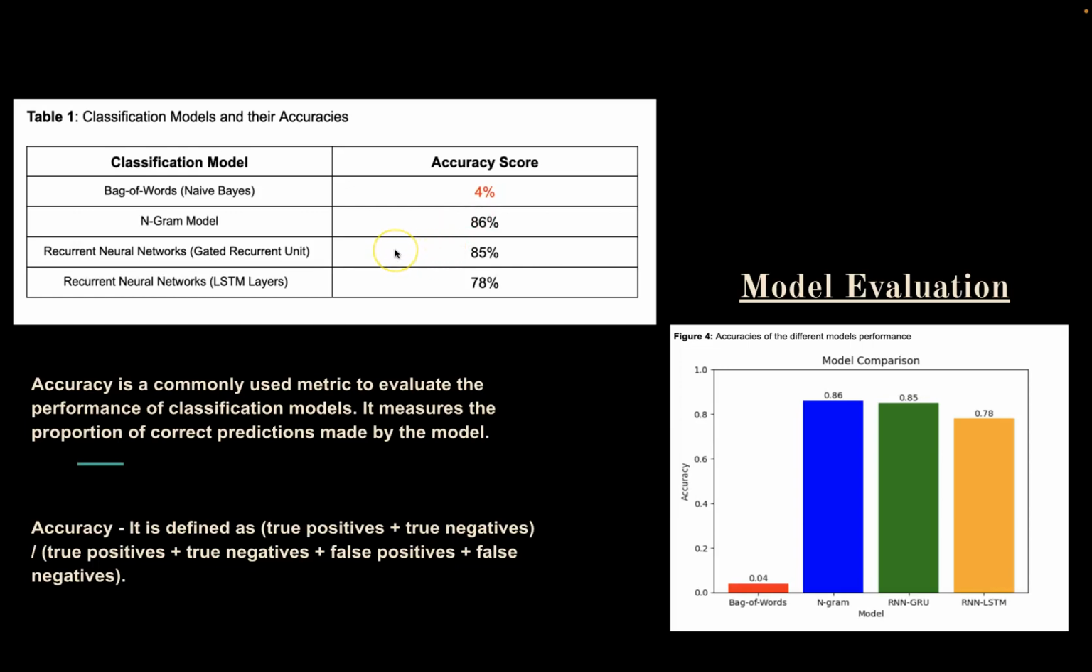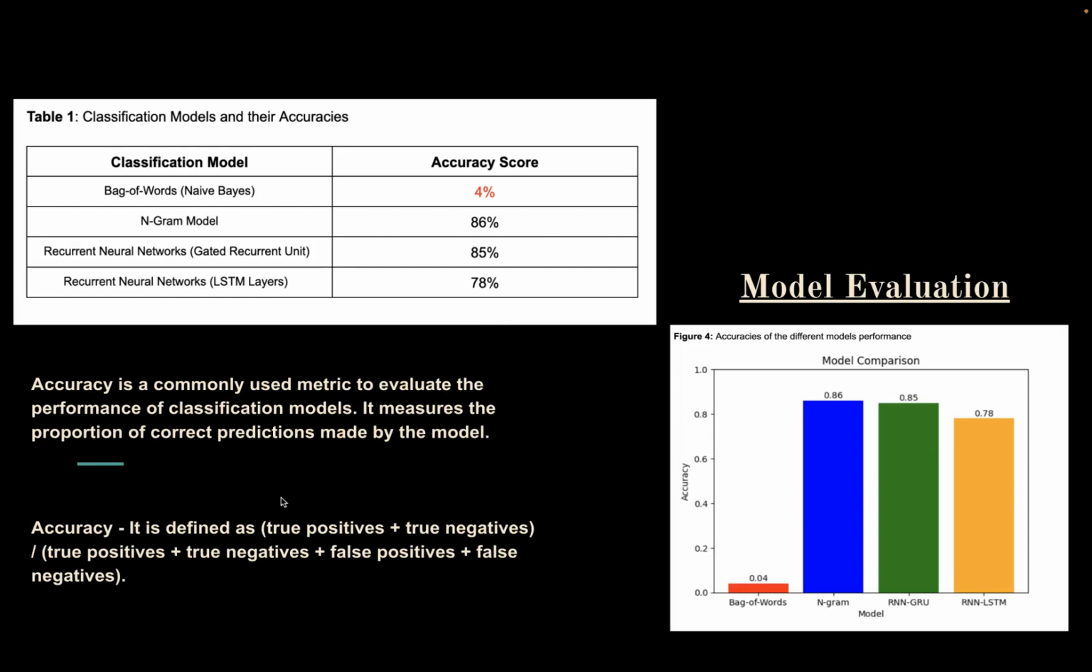data points we have. And as we can see, the n-gram model gave us an 86% accuracy rate. The GRU gave us 85%. The LSTM layer model gave us 78%. And this shows us basically how each model was performing on this particular data set.